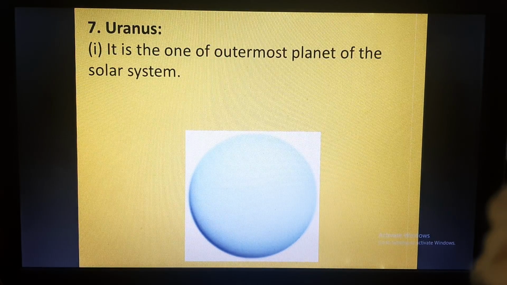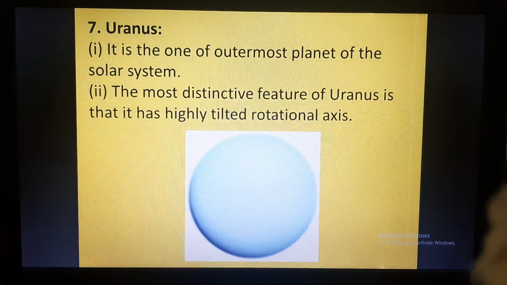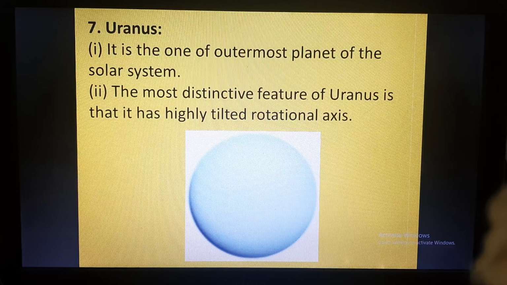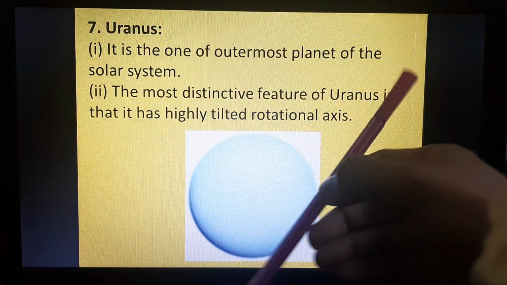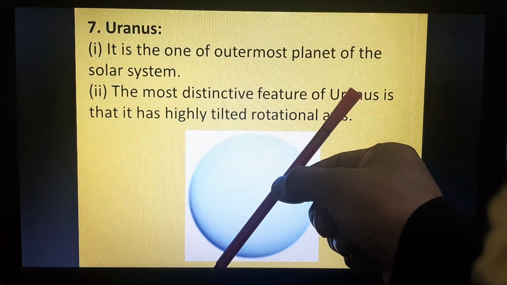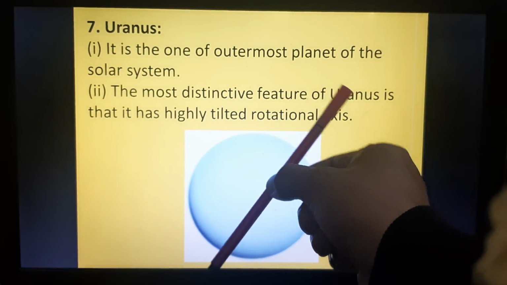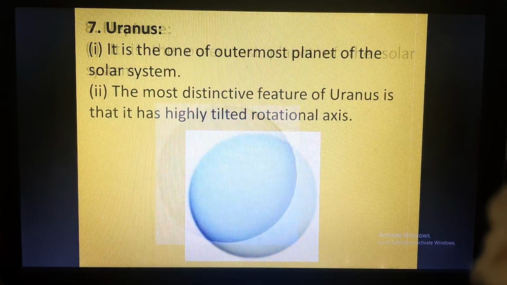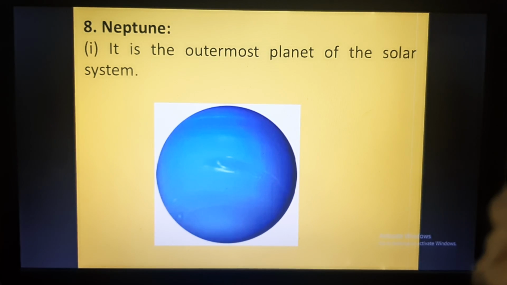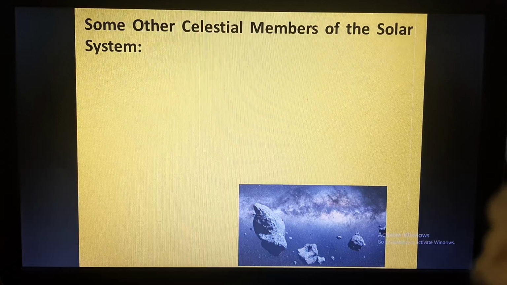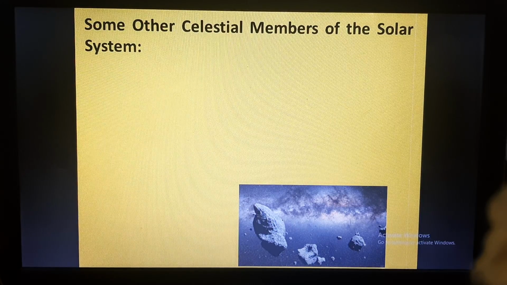Uranus is one of the outermost planets of the solar system. The most distinctive feature of Uranus is that it has a highly tilted rotational axis. Neptune is the outermost planet. It is the farthest and it is the coldest also. So the planets are over. Now we will be discussing some other celestial members of the solar system.